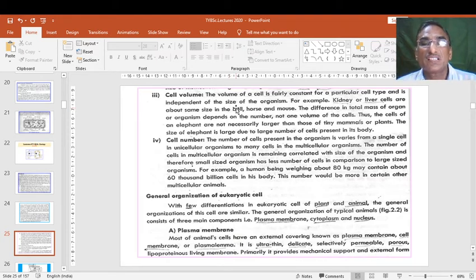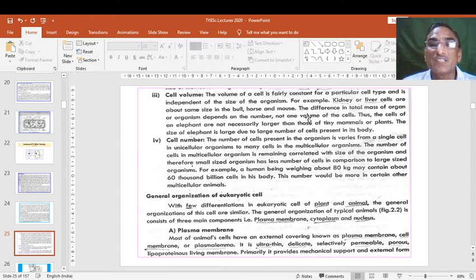For example, kidney or liver cells are about the same size in the bull, horse and mouse. These are all mammals, but the mouse is a very small animal, and horse and bull are larger animals, but even so these three animals show the same size of cells in kidney and liver.